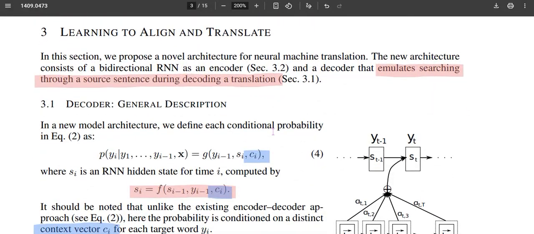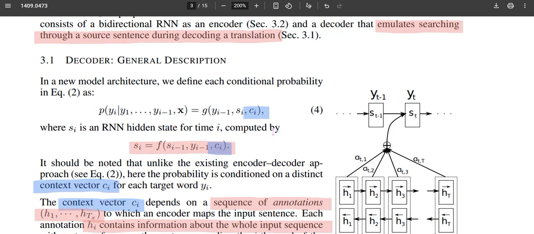So for each instant of decoding, the corresponding representation will be computed, and that corresponding representation will be utilized to compute the decoder hidden state. That decoder hidden state will be utilized to compute the predicted output for the ith step.